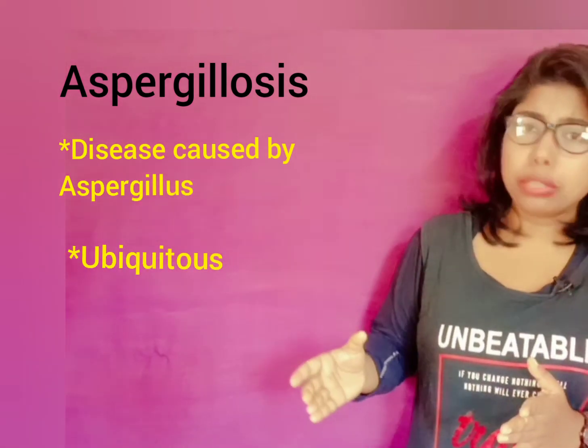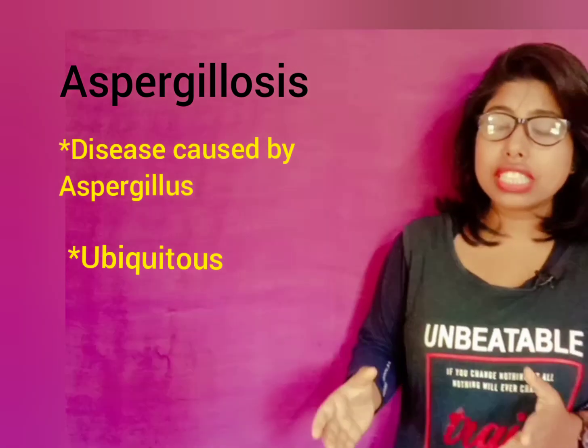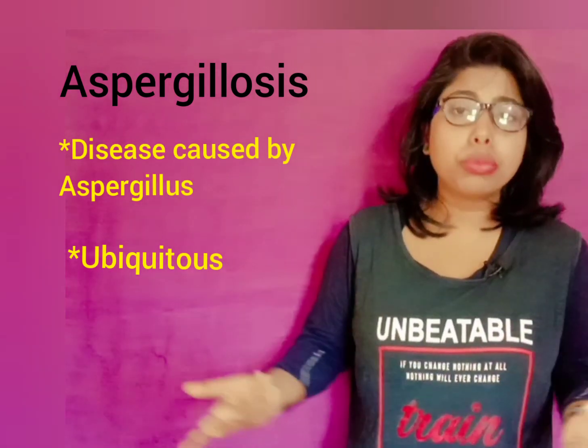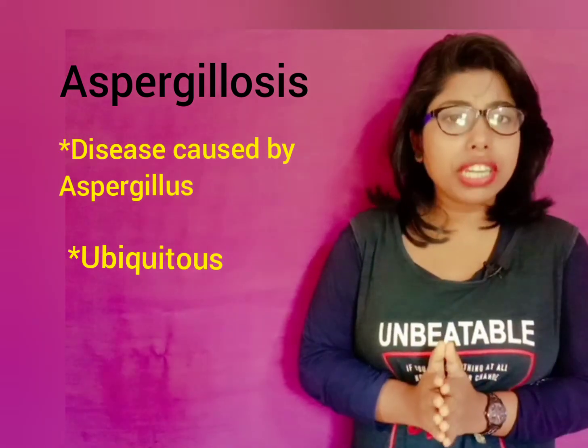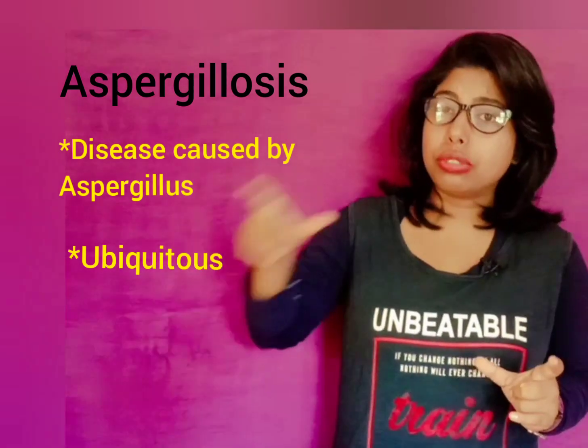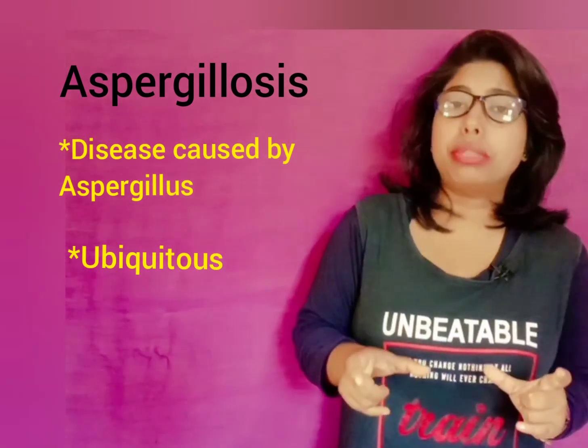What does ubiquitous mean? Ubiquitous means it can live everywhere, in soil, water, food materials, and also decaying matter. So it can live everywhere. This is ubiquitous in nature, and we have to remember this word ubiquitous.